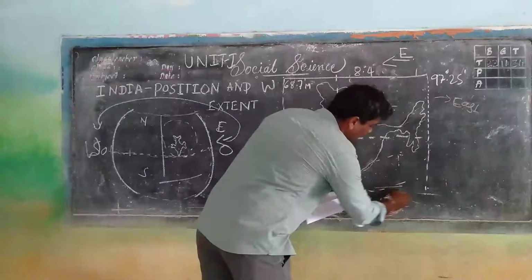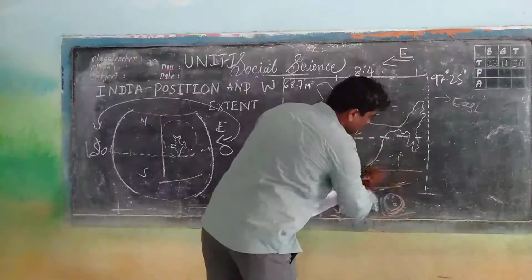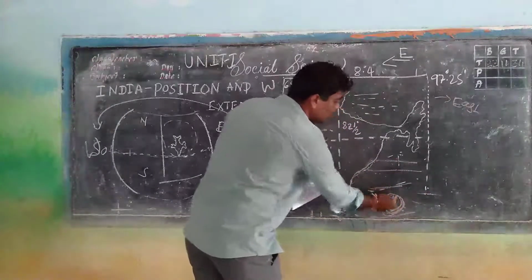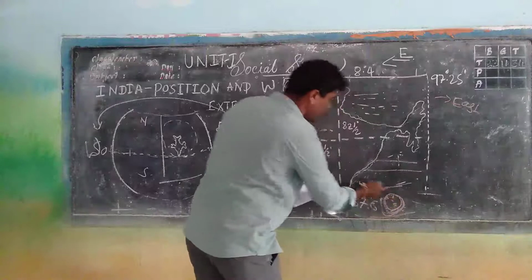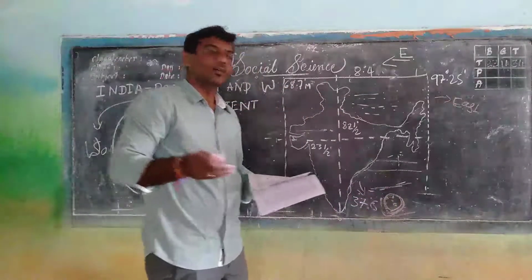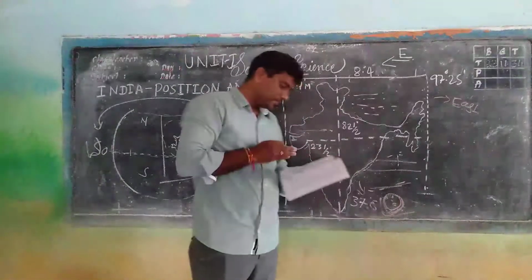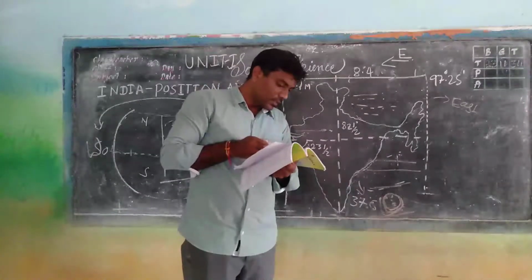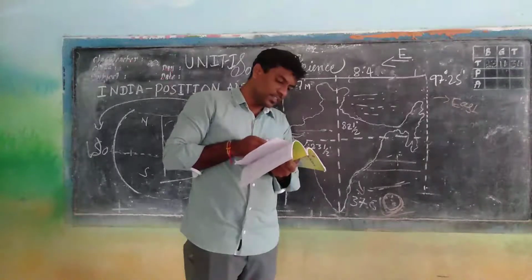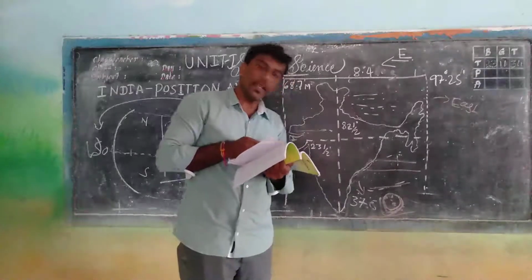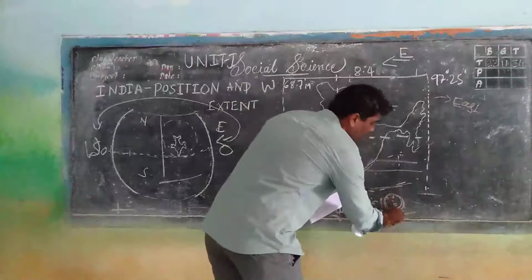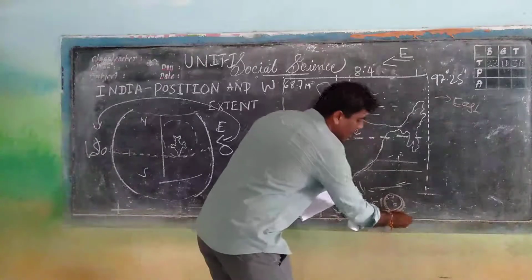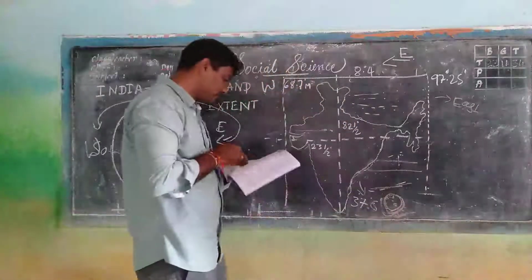This is latitude, imaginary. This south part is added to India's part. Next, Indira Point, the southernmost point, is located in the Nicobar Island. This is the Nicobar Island, and at the end of it Indira Point is located.